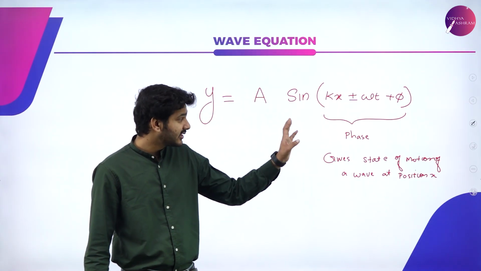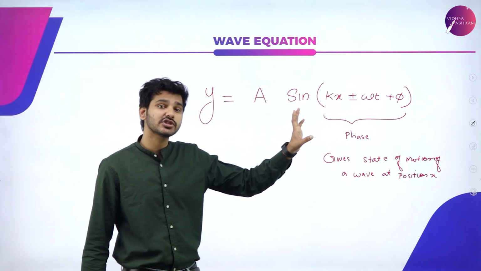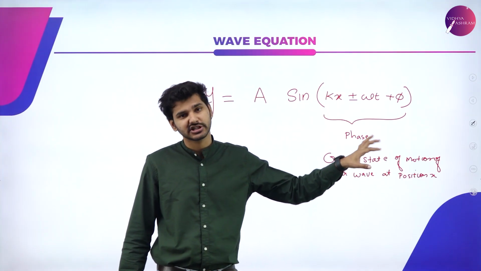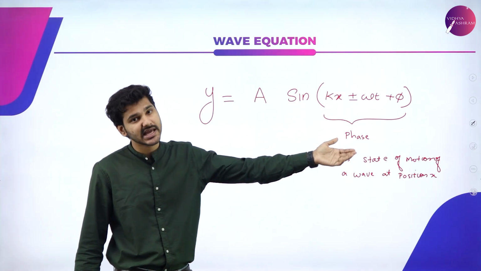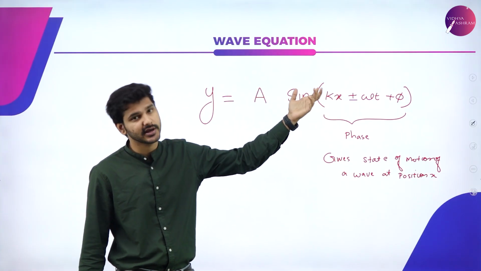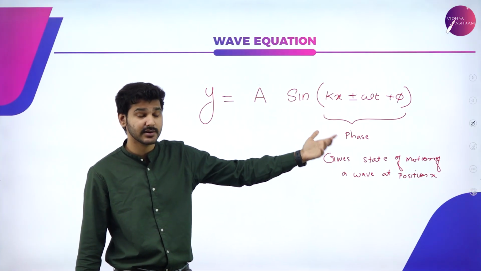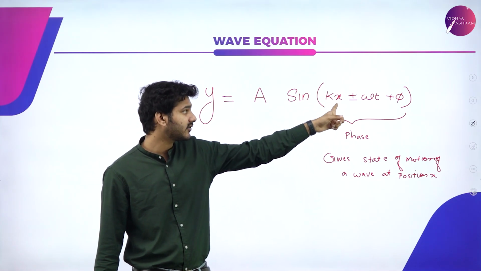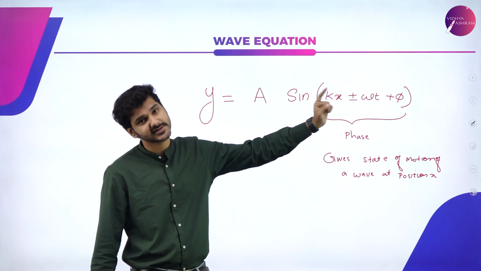So again, this will give the state of motion of a wave that is at position x, or simply if it is traveling in the x direction, it will give the position at x. If it is traveling in the y direction, at y. In the z direction, it will be given in the z direction. You just have to focus if it is x, y or z here.